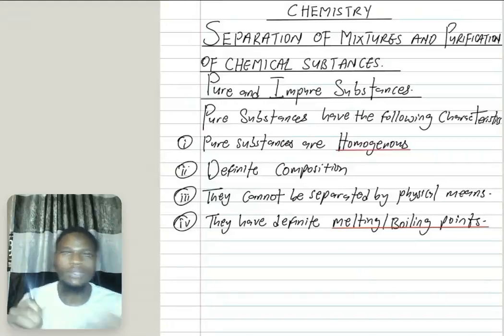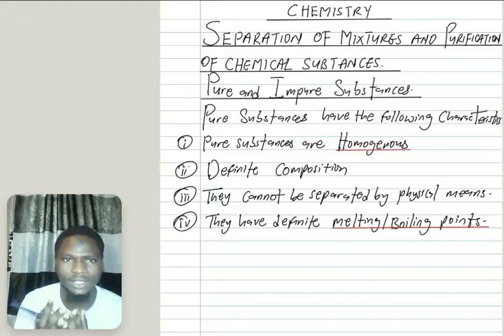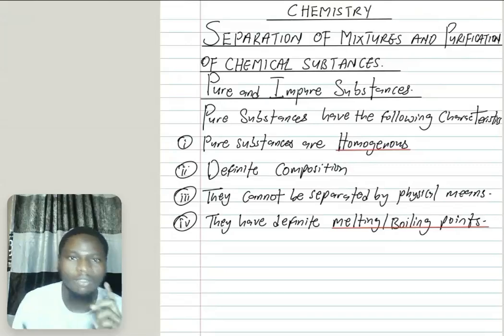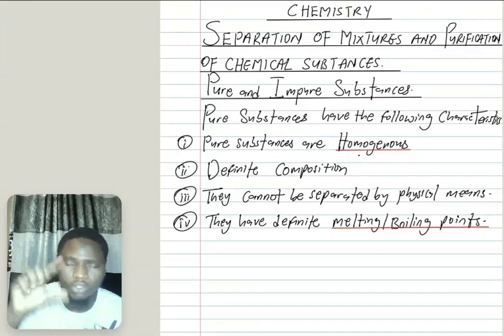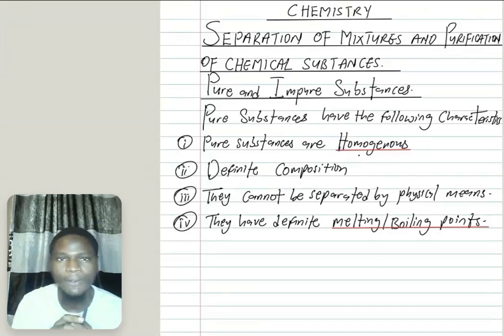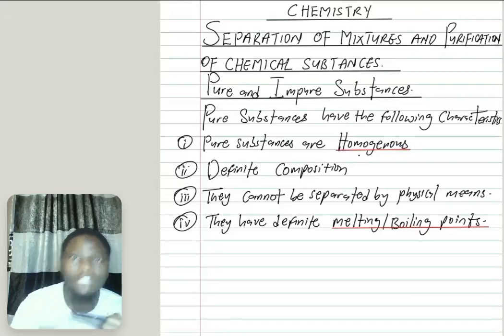Now, pure substances have the following characteristics. That is, for a substance to be pure, we must see these characteristics in it. The first one is that pure substances are homogeneous. What do you mean by the word homogeneous? Homogeneous means it has only one substance throughout. When a substance is homogeneous, it does not have different parts. That is, you can only see one part throughout.